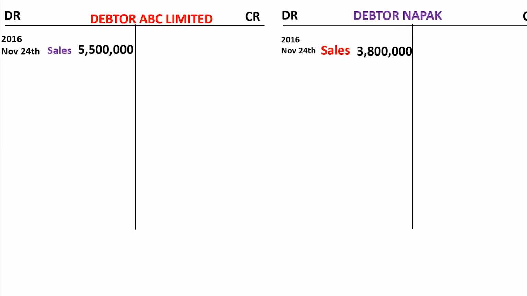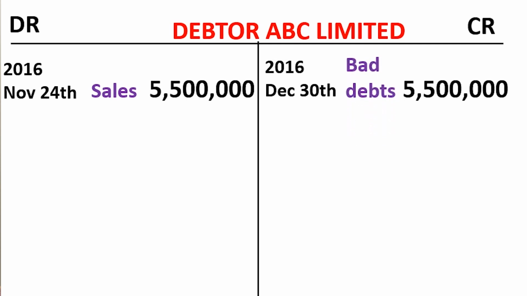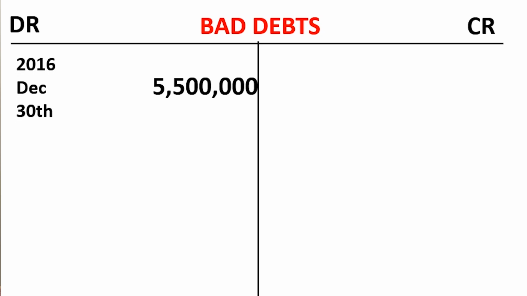So we go to the debtor account of ABC and write it off. It has a debit of 5,500,000. To write it off, we make the reverse entry by crediting debtor ABC with 5,500,000. The other item affected is the bad debts account, which we create. So we go ahead to the bad debts account and debit it by 5,500,000, and it happened on that same date. And of course, the other item affected is debtor ABC.